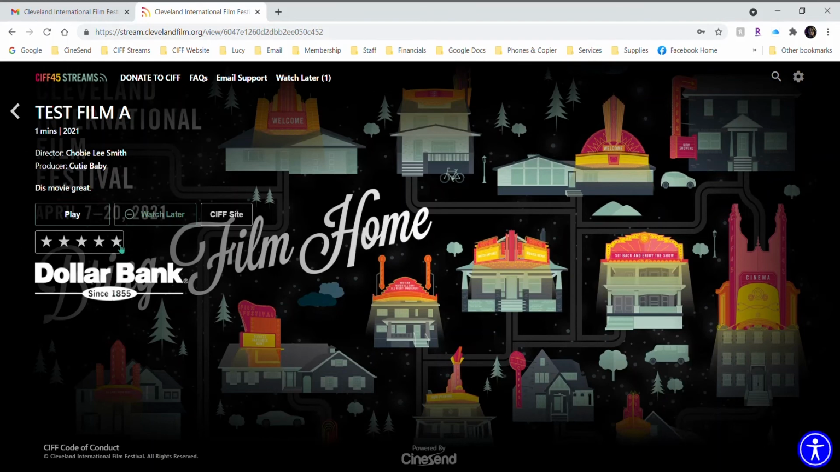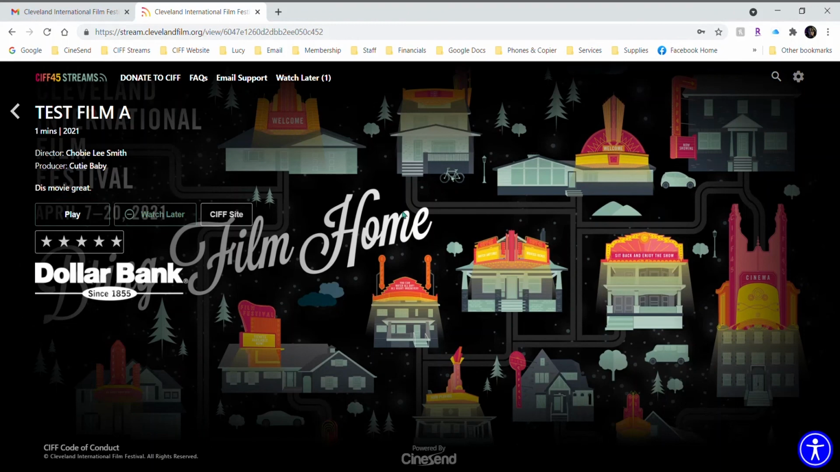And you can also go in and edit it. Let's say, you know what, I think that was a 5-star film. I'm going to click this 5th star, move my browser away, and I've cast my vote towards our Audience Choice Award. And that is pretty much the gist of how to activate your Passholder account on the CIFF Streams platform and how to basically navigate the platform.